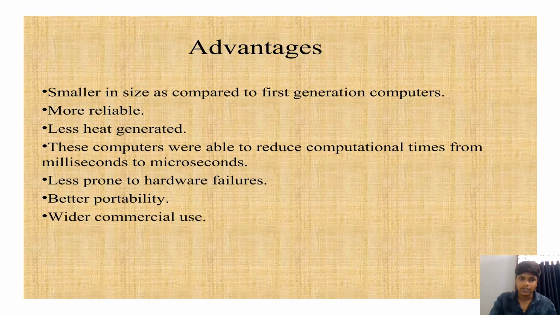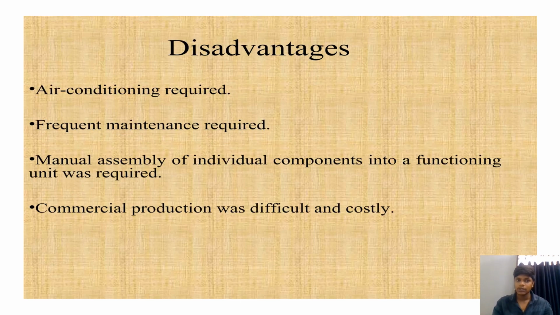Let me see the advantages. It is smaller in size as compared to the first generation computer, more reliable, and generates less heat. These computers were able to reduce computational times from milliseconds to microseconds, were less prone to hardware failure, had better portability, and wider commercial use. Let me see the disadvantages. Air conditioning, means AC, was required, frequent maintenance was required, manual assembly of individual components into a functional unit was required, and commercial production was difficult and costly.